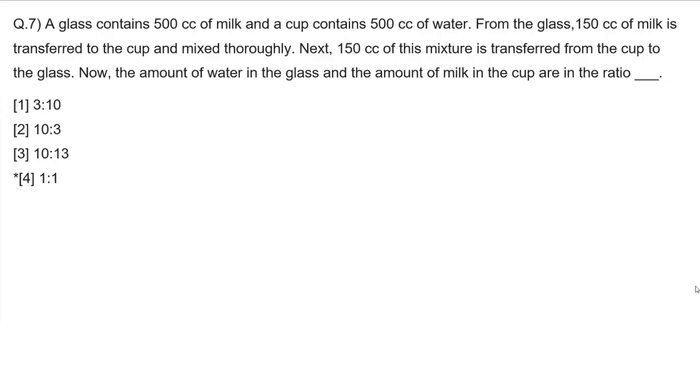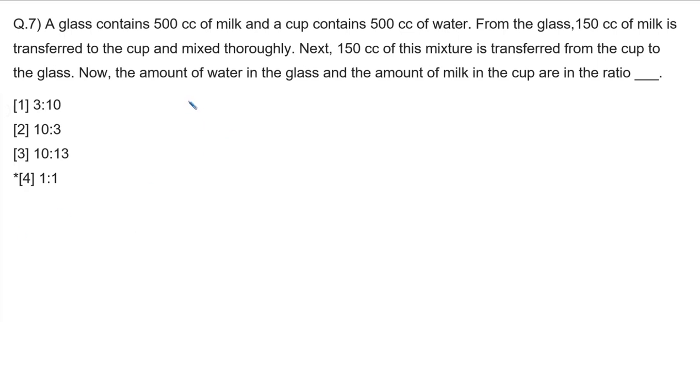A glass contains 500 cc, that is, let's say, a cubic centimeter of milk, and a cup contains 500 cc of water. From the glass, 150 cc of milk is transferred and mixed thoroughly to the cup, and then 150 cc of the mixture from the cup is transferred to the glass. So let's have a look at it.